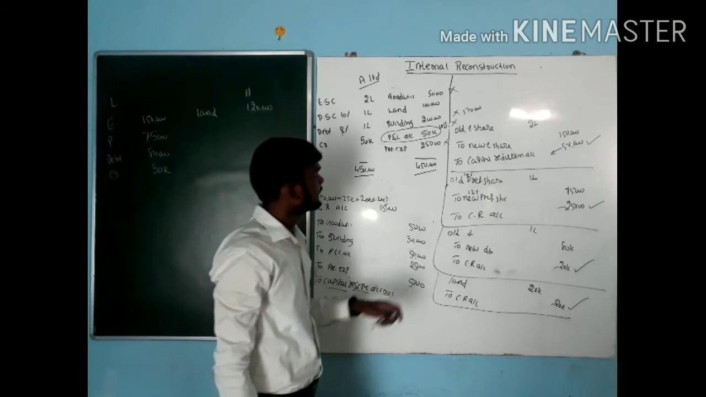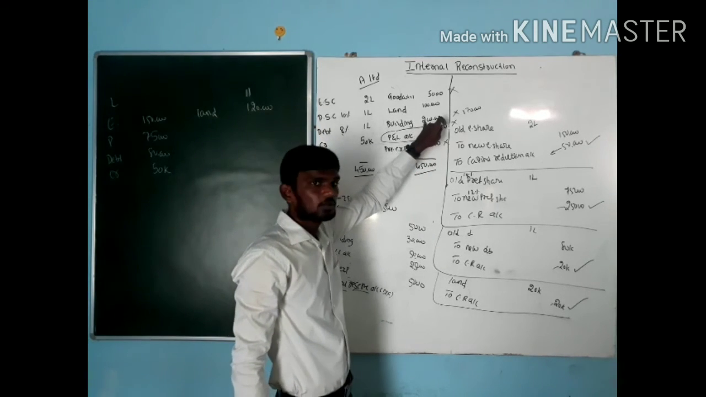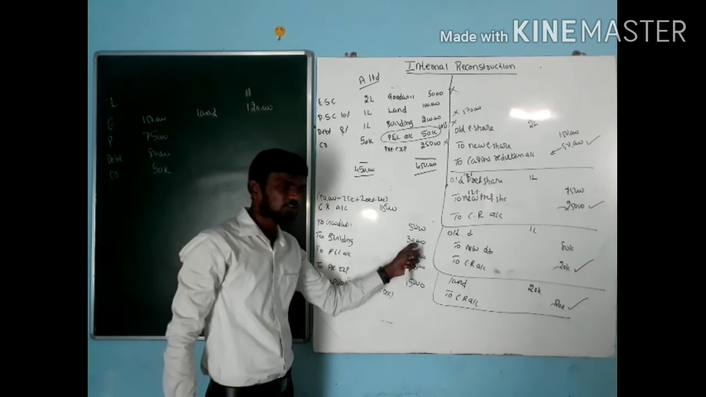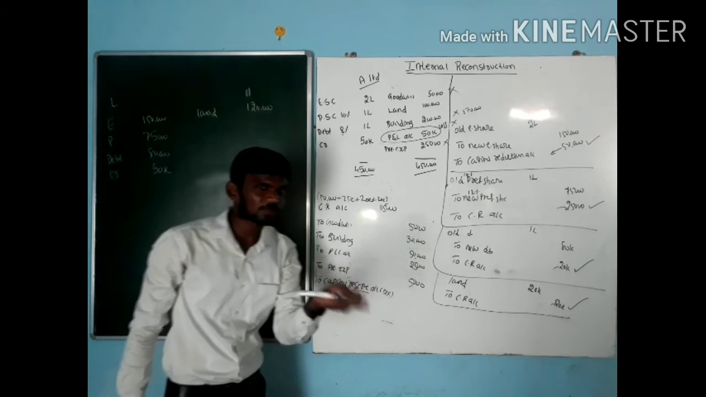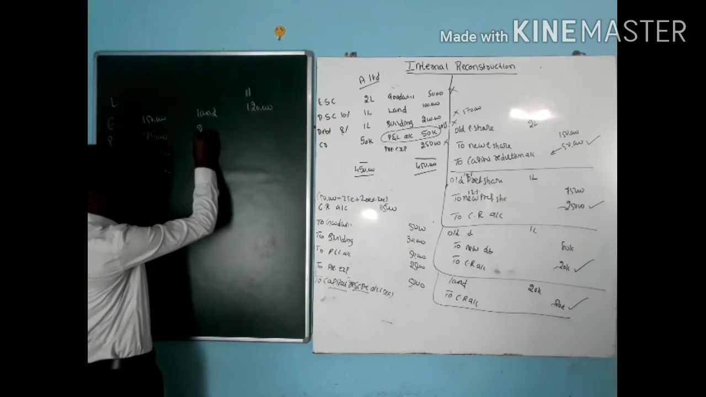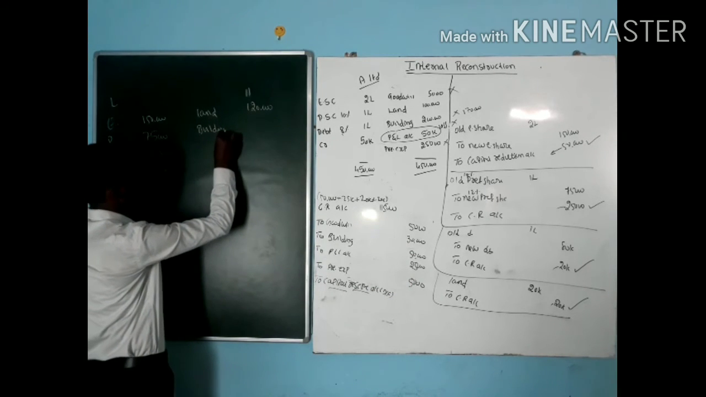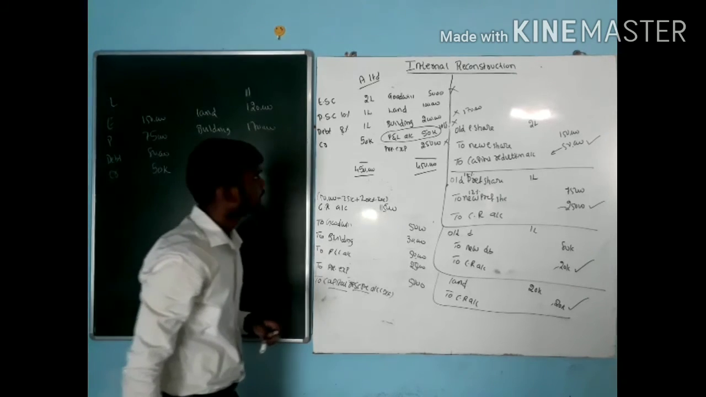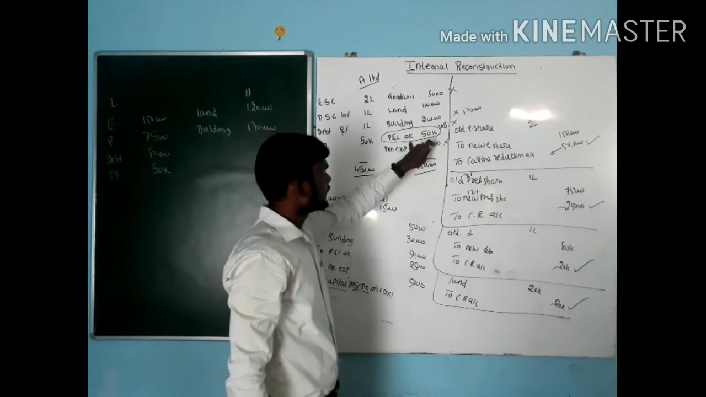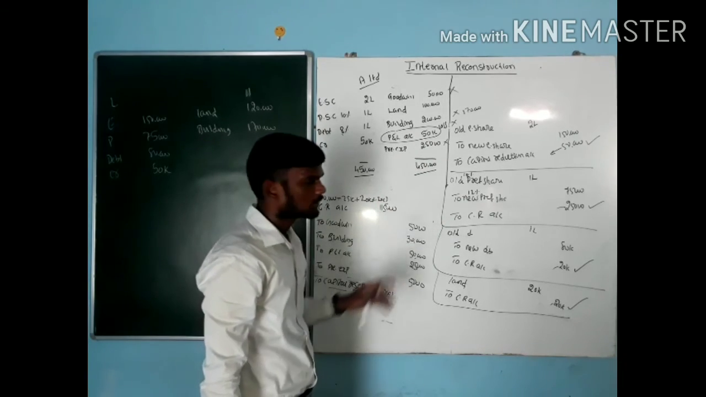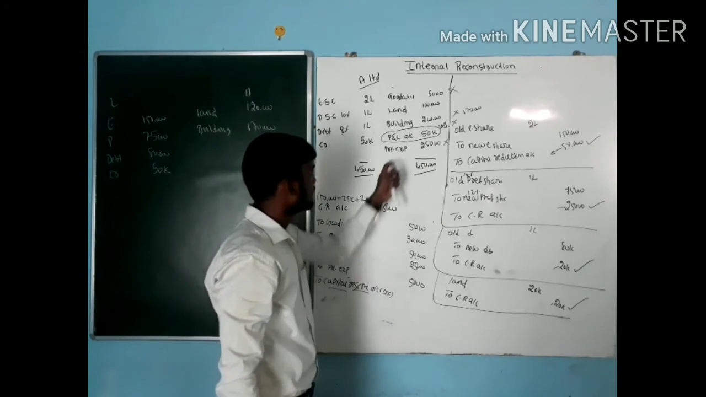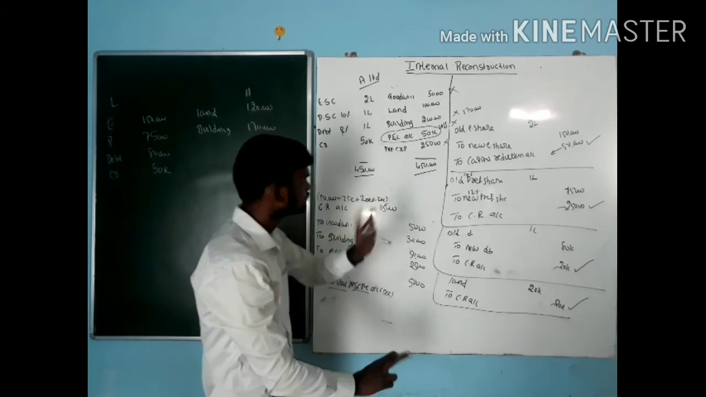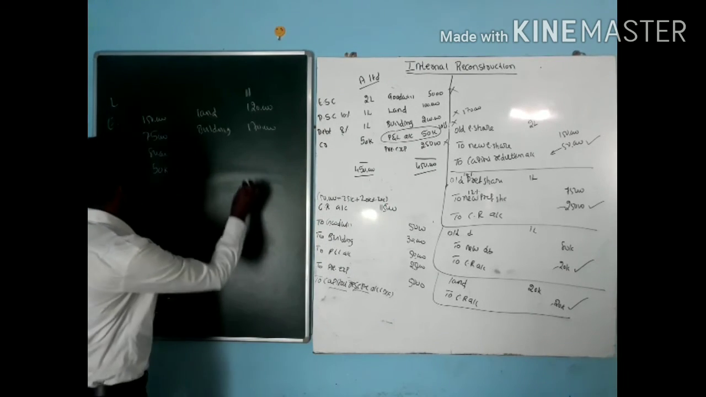Next one, building value is how much here? 2 lakh, but we reduce only how much? Only 30,000. So how much is the present building value? Present building value is 1 lakh 70,000. Next one, P&L account, we reduce the entire amount. There is no P&L account with us. Preliminary expenses, this amount also we reduce entirely. So no preliminary expenses.